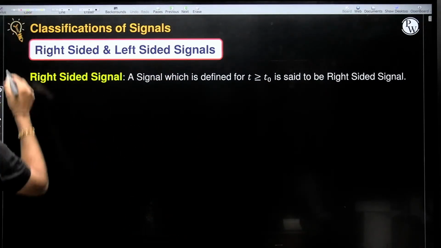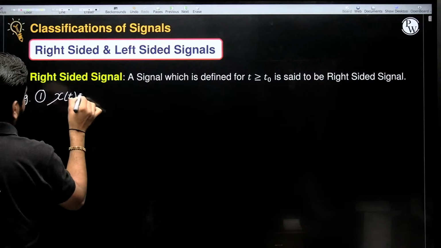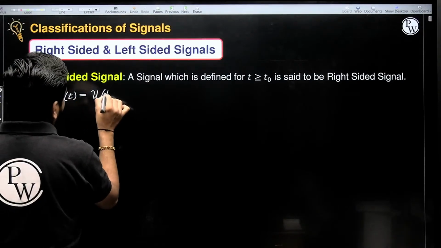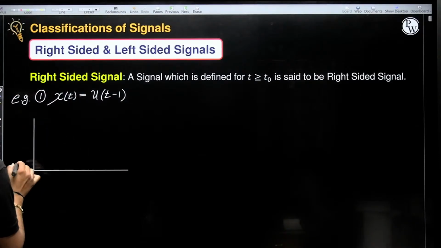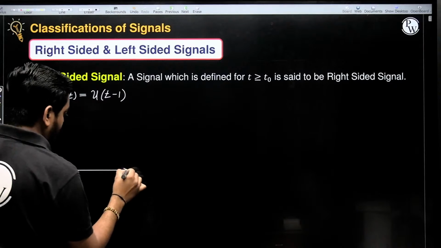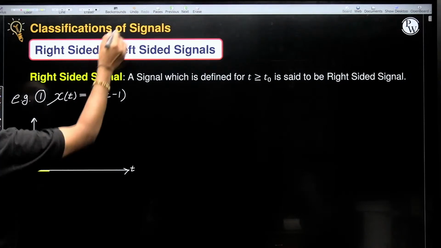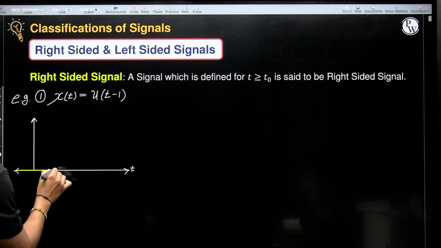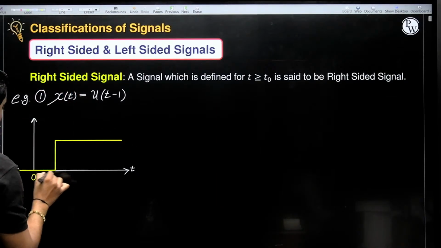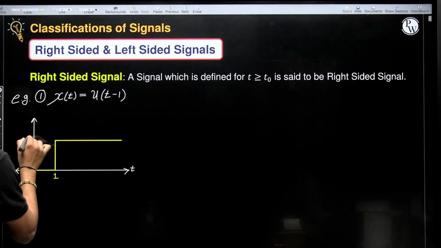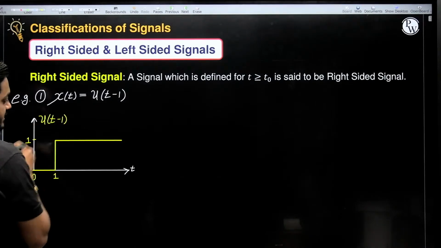Say for example, number 1, x of t is equal to u of t minus 1. u of t minus 1 means, t here, it is starting from t equal to 1 going towards the right side. It is 0, 1, amplitude is 1. Okay. u of t minus 1.